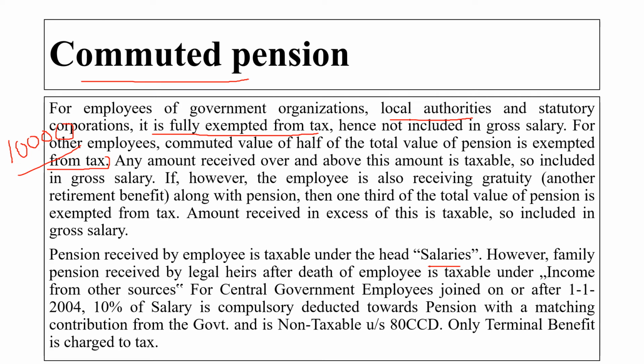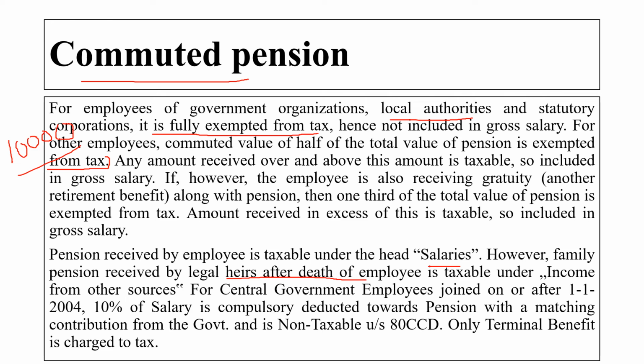However, the family pension received by a legal heir after the death of an employee is taxable under the income from other sources. Means here after the retirement of an employee, if he is receiving the pension, that will be coming under the head salary in the income tax. But if the person has died and his family is getting that pension, that time that amount will come under the income from other sources.